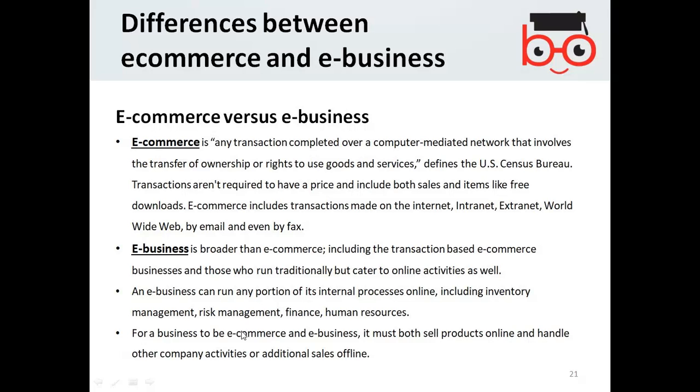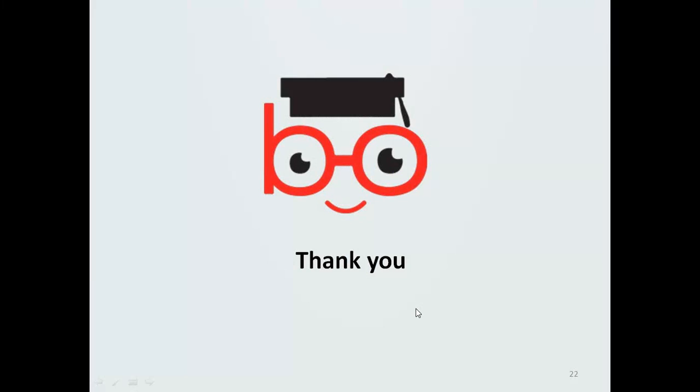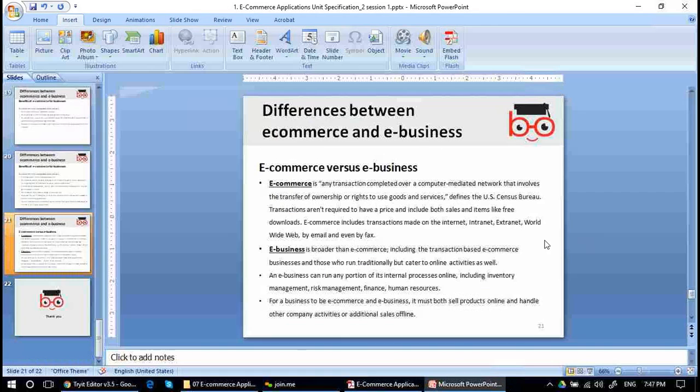So e-businesses run everything, their inventory, processes, management, risk management online, as well as they trade online and do the transactions electronically. That's it. So it's about the difference between e-commerce and e-business.